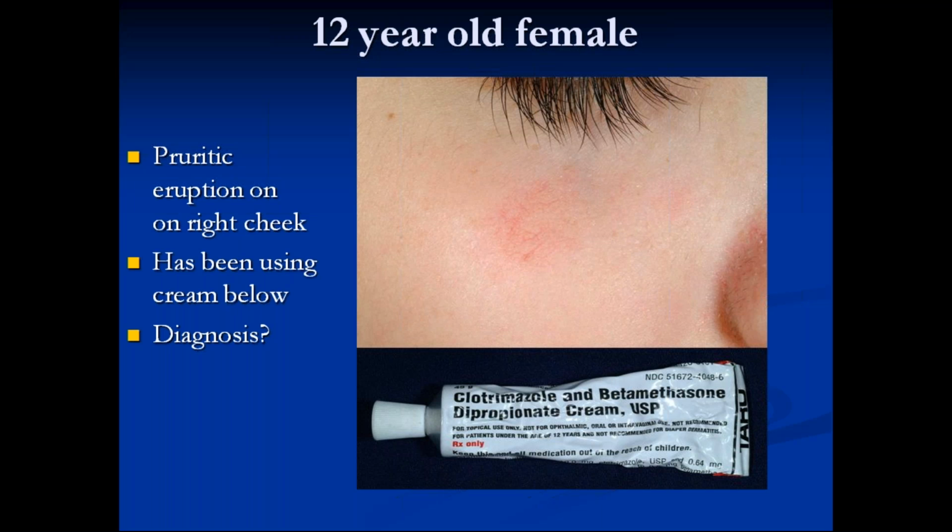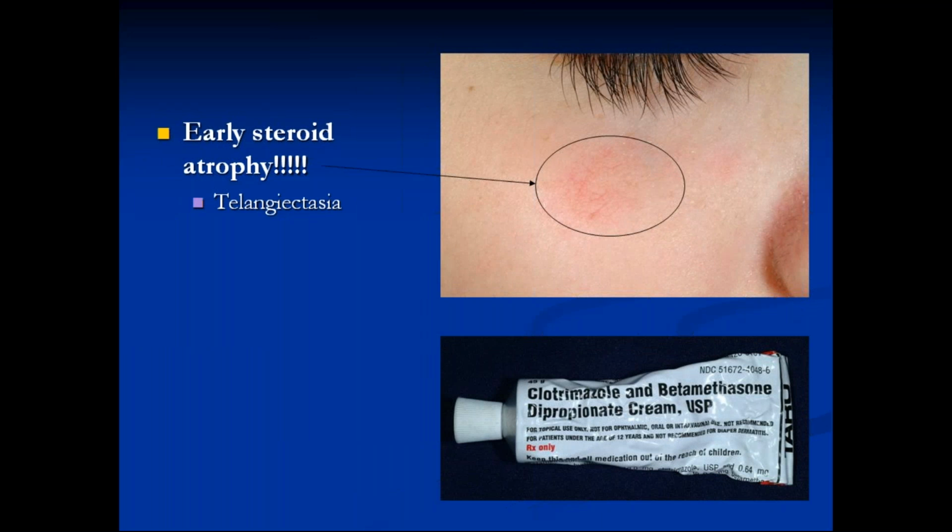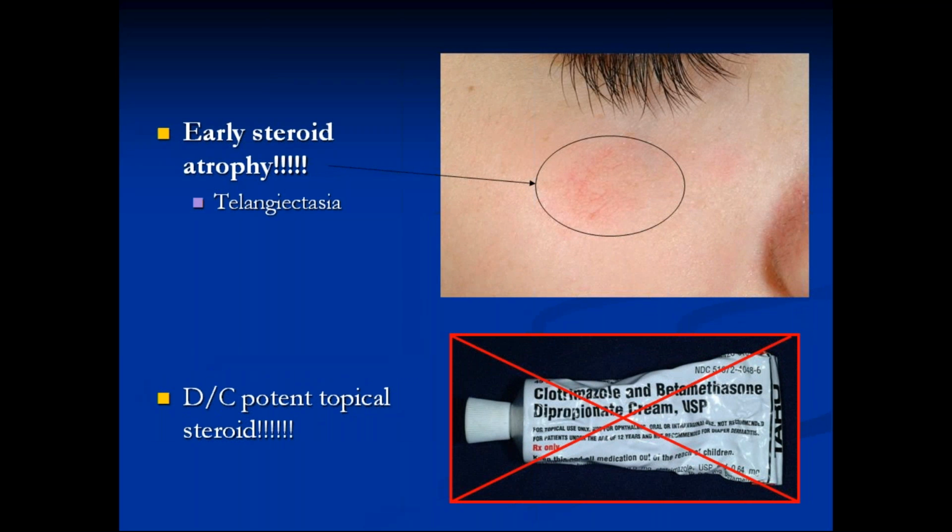So when giving steroid on the face, we should also be vigilant. This is steroid atrophy with telangiectasia due to use of steroids. So don't use topical potent steroids. The current IADVL theme is, IADVL is the Indian Association of Dermatologists, Venerologists and Leprologists, fight steroid abuse. Steroid should be used, not abused.